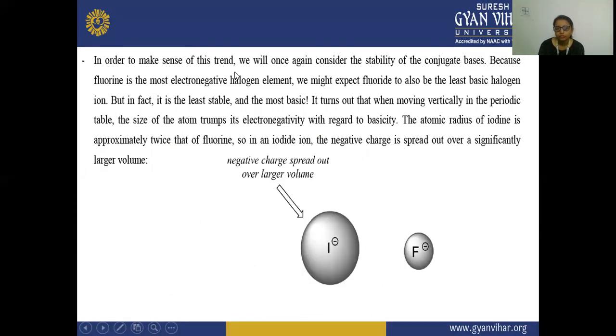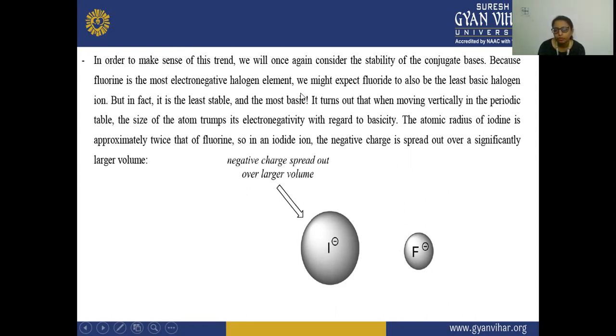Next, in order to make sense of this trend, we will once again consider the stability of the conjugate base. Because fluorine is the most electronegative halogen element, we might expect fluorine to be the least basic halogen ion. But in fact, it is the least stable. This fluorine is least stable and is most basic.